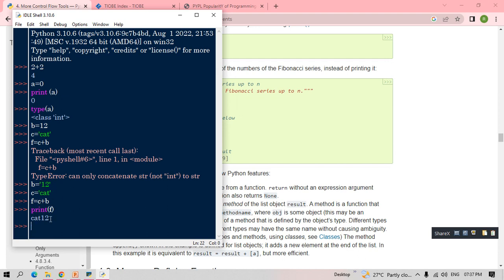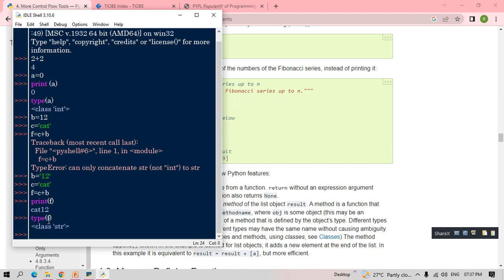See here, C plus B. So both the strings are added, and now I want to know the type of the string. So type F I'm giving. What are you getting here? I'm getting class string. See, this is a string data type. So like this, you can work in script mode also.